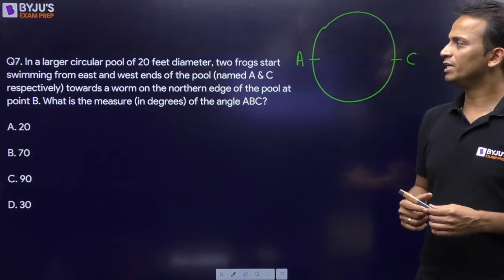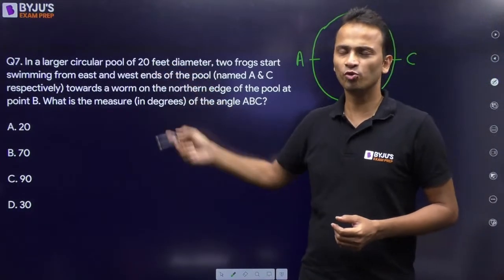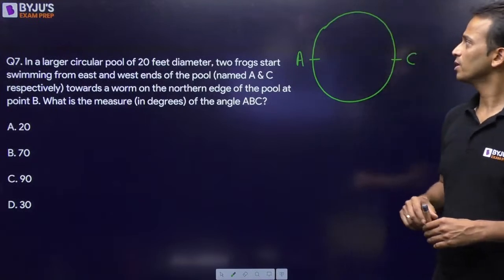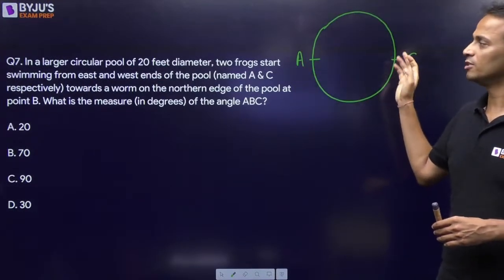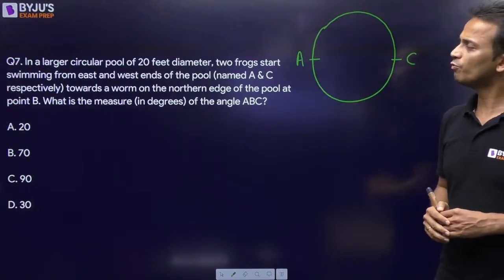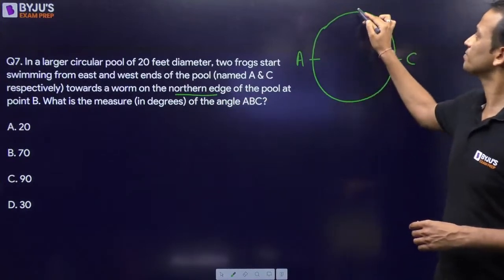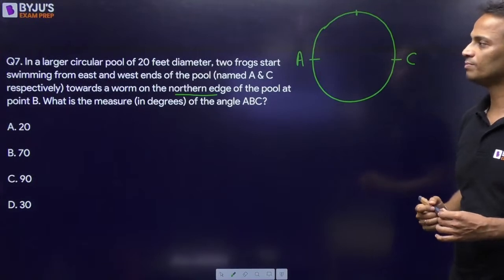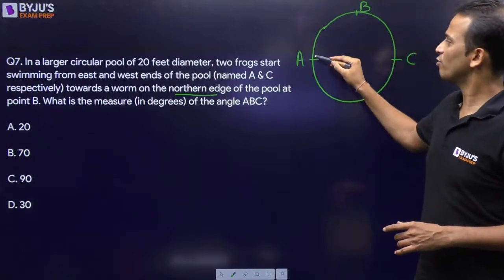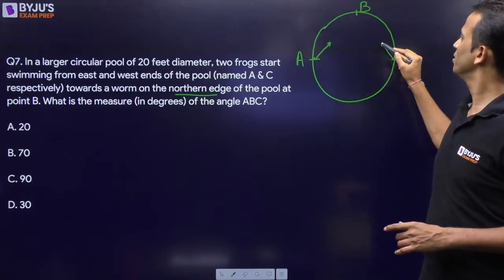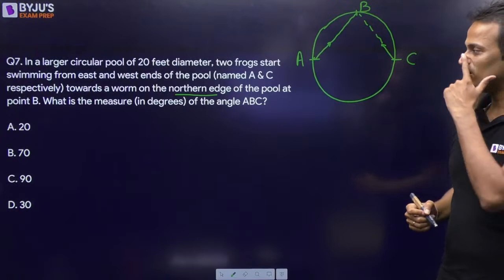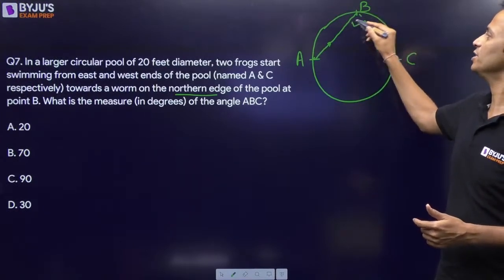So in a circular pool of diameter 20 feet, diameter not useful in this question, two frogs start swimming from east and west ends. So north, south, west, east. So east and west ends, these two ends of the pool named A and C, towards a worm on the northern edge of the pool at point B. So let's say this is point B. So the frogs started from here in this direction towards point B. We have to find out the measure of angle ABC. We have to find the measure of this angle.